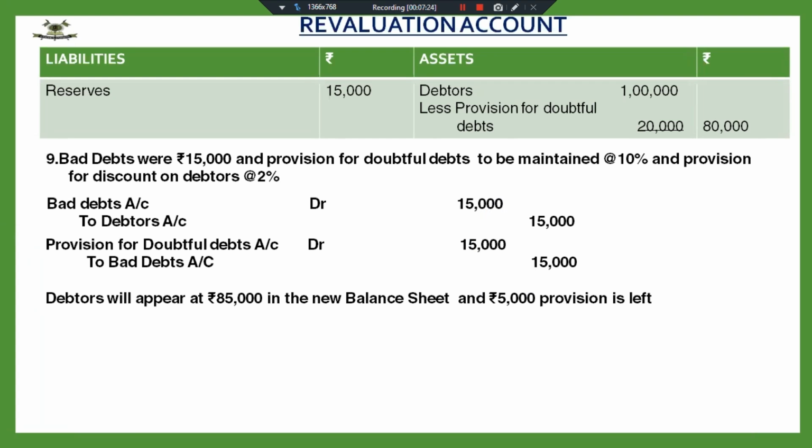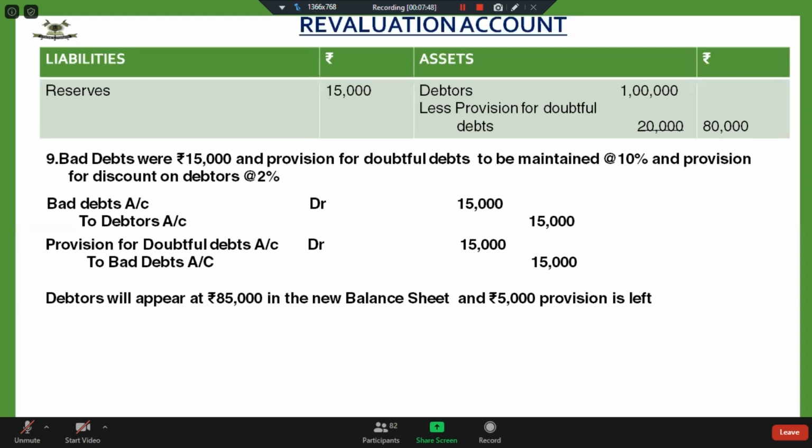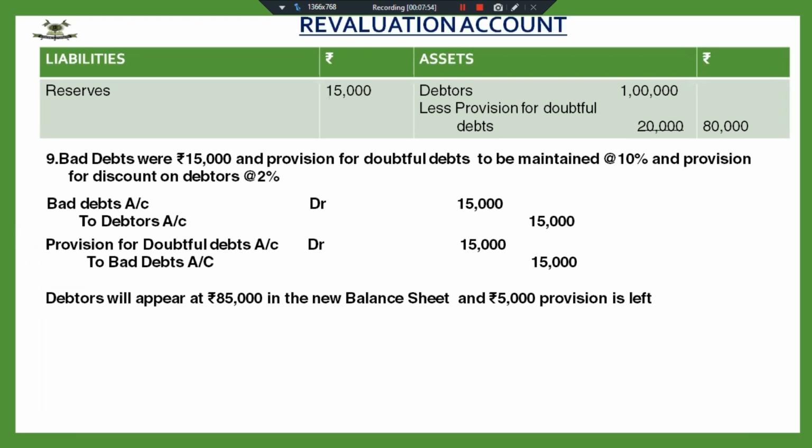So that if there is any mistake, your provision for discount, provision for doubtful debts is correct. Provision for discount, so that you know your mistake, where you are committing the mistake. You are calculating 2% on what amount? Someone has sent me 7650. No, it's not 7650. It's not 1600 as well.